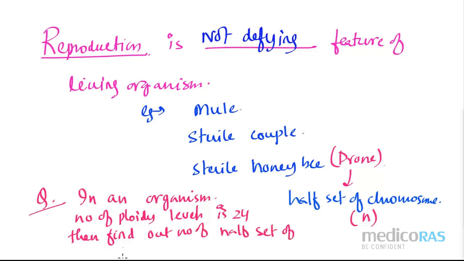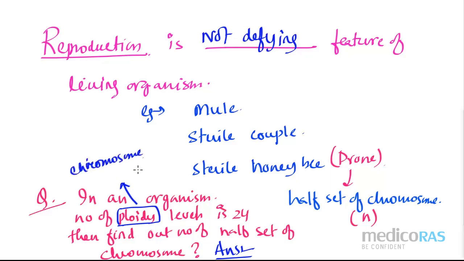Please give this answer. What is the answer here? Yes, it is 12. Please remember the word ploidy represents chromosome, and it is twice n chromosomes. That means they have given 2n equals 24. Then find out the half set of chromosomes, that means I need to find n. So I divide 24 by 2, which becomes 12. So this is the answer, right?